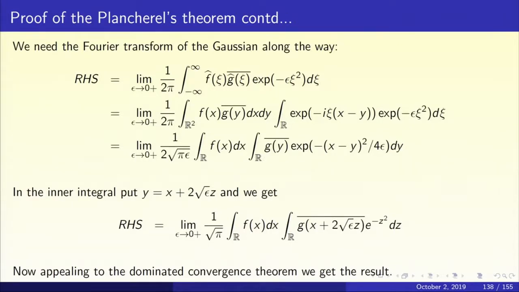What on the right hand side? Integral 1 upon 2 pi from minus infinity to infinity of f hat of chi g hat of chi bar. Now I throw in an e to the power minus epsilon chi squared d chi and allow the epsilon to go to 0. Now because f and g are rapidly decreasing, the limit as epsilon goes to 0 can go in or out of the integral as we please. The dominated convergence theorem applies. So I take the limit outside the integral and write it as limit as epsilon goes to 0 plus, 1 upon 2 pi integral from minus infinity to infinity of f hat of chi g hat of chi bar e to the power minus epsilon chi squared d chi. That's the first line in the slide.